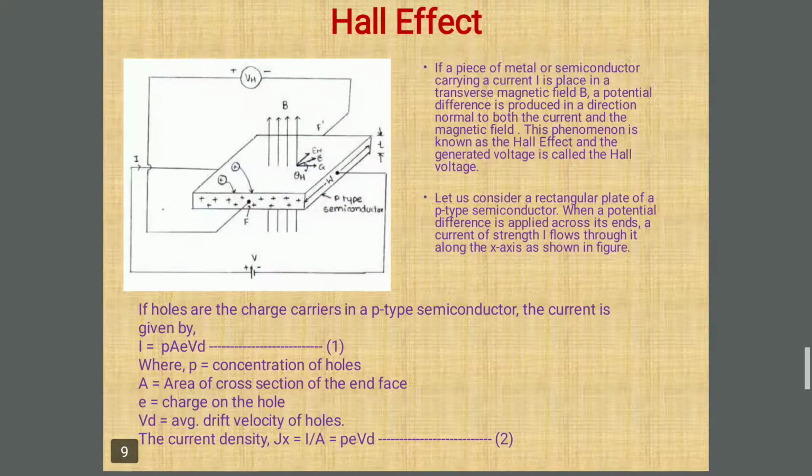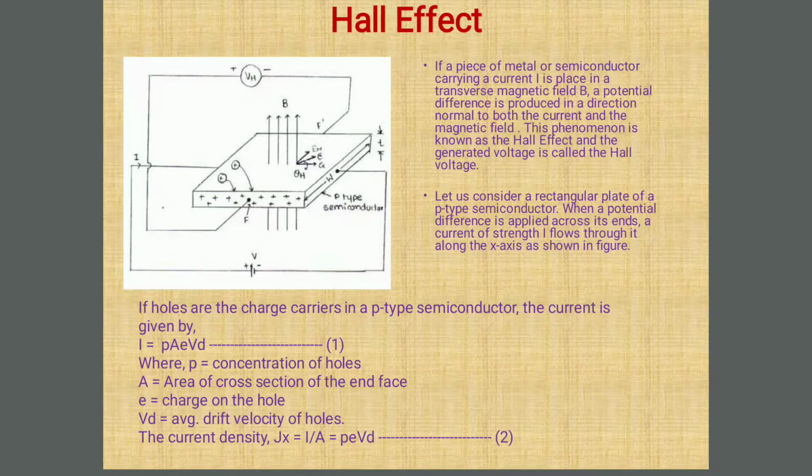First we start with the definition of this concept or derivation, which is called the Hall effect. If a piece of metal or semiconductor carrying a current I is placed in a transverse magnetic field B, what happens? A potential difference is produced in a direction normal to both, that is, perpendicular to both the current and the magnetic field.